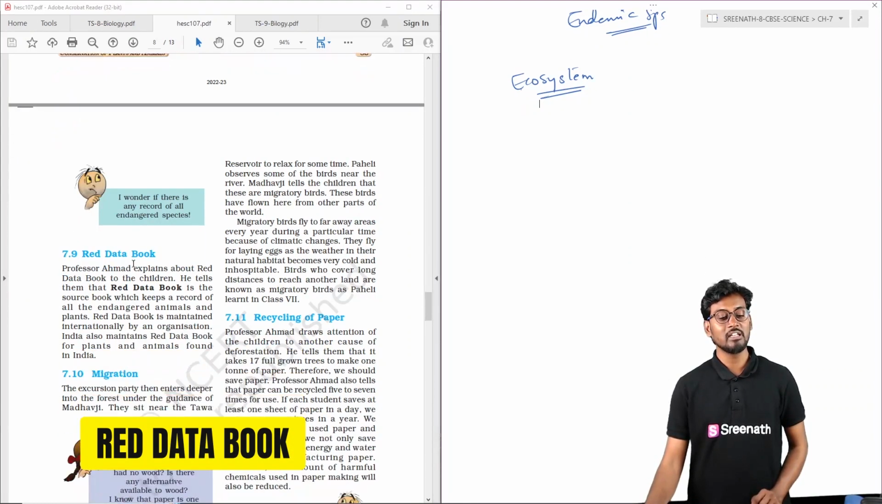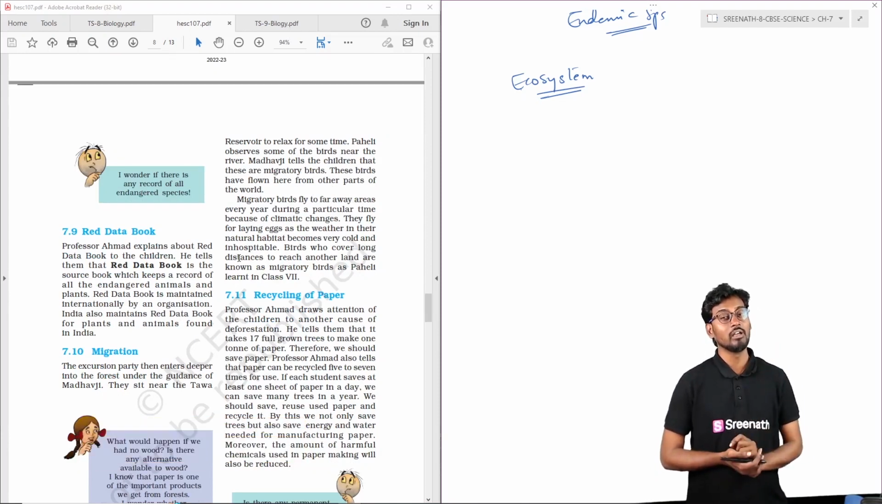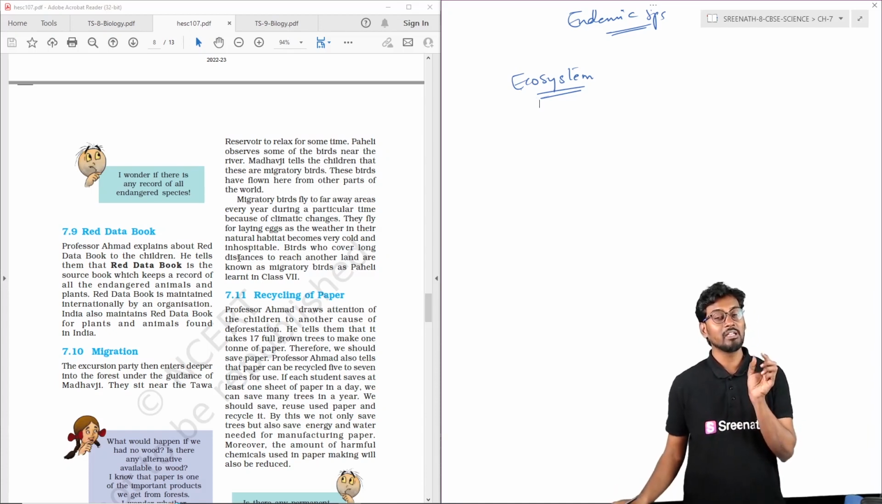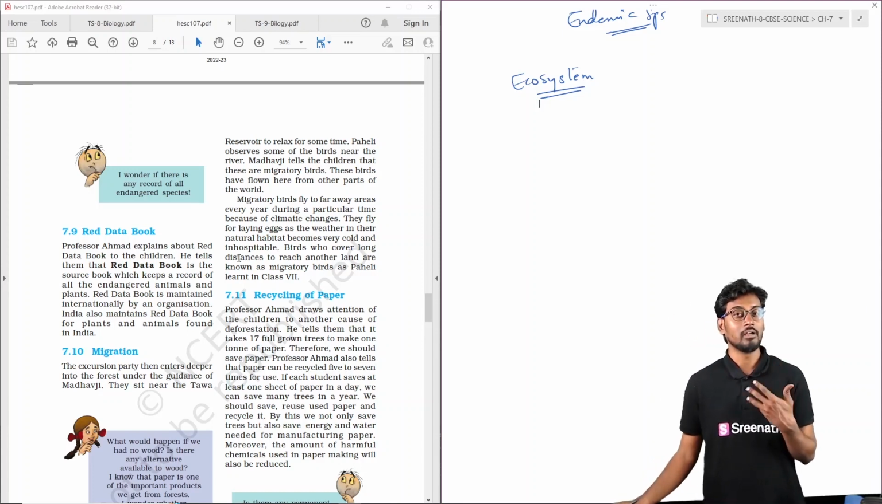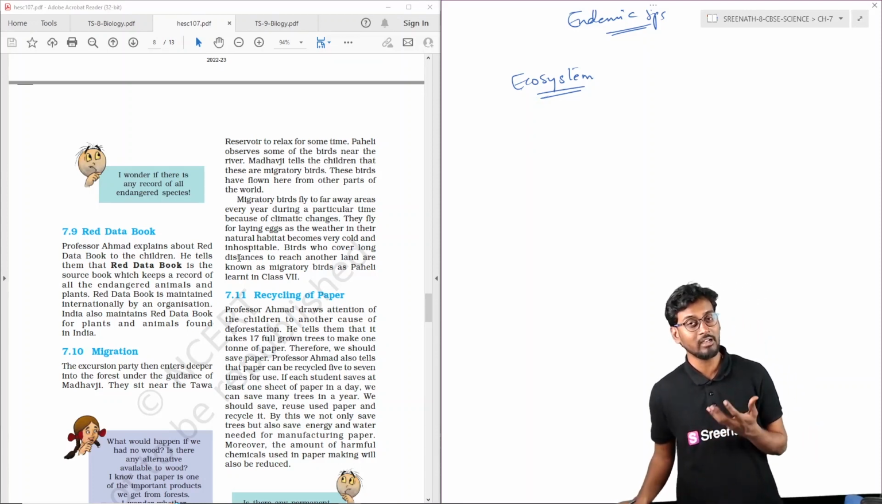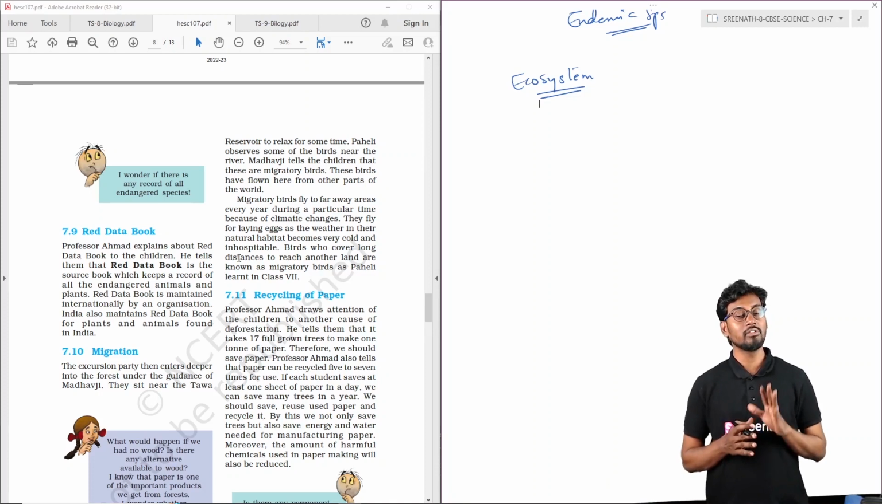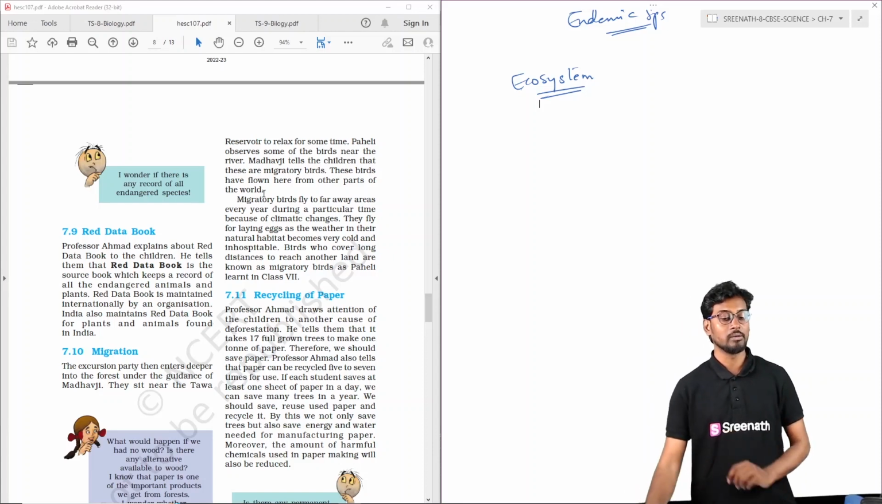Another topic is the red book, which lists the animals which are going to go extinct in the near future. The red book has been created by the World Wildlife Federation, that is WWF, and other national and international level communities, which list the species that could go extinct in the near future. The red book holds the details of these animals and the methods by which they can be conserved.